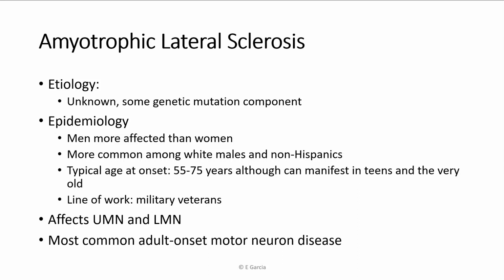Typical age at onset is middle age to later, so that's 55 to 75, although sometimes you get it in teens and the very old. Line of work is a risk factor, specifically military veterans. We have literature that tells us that military veterans are 1.5 to 2 times more likely to develop ALS than the general population. They still don't fully know why this is, but they think it's an exposure thing.